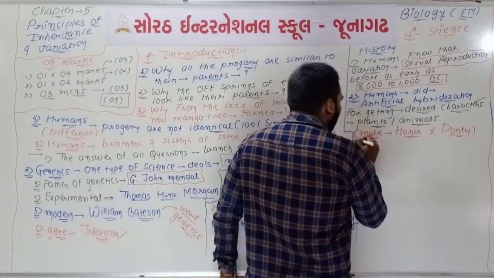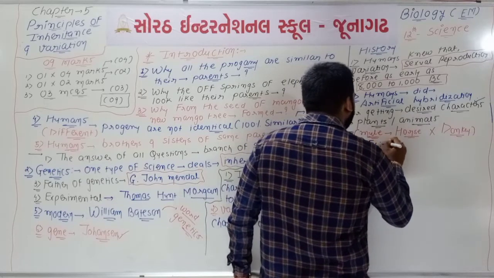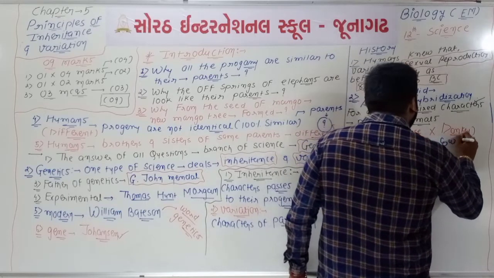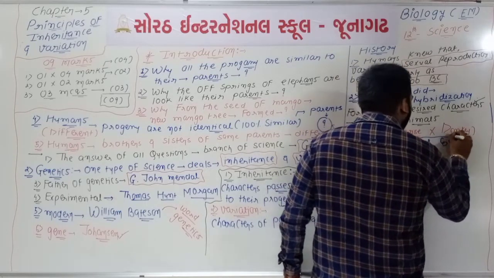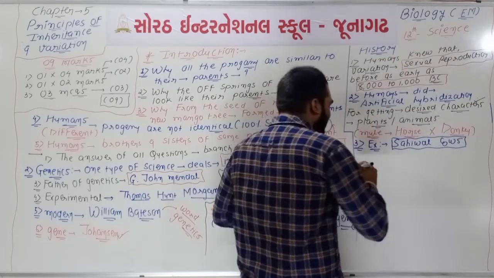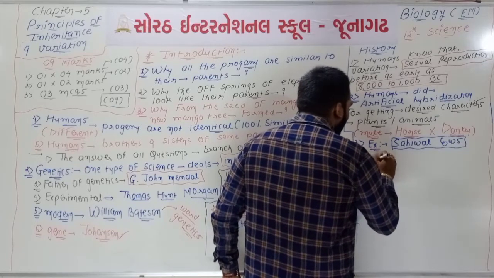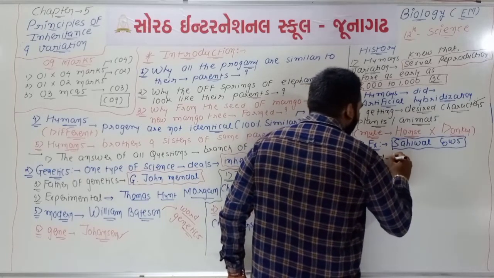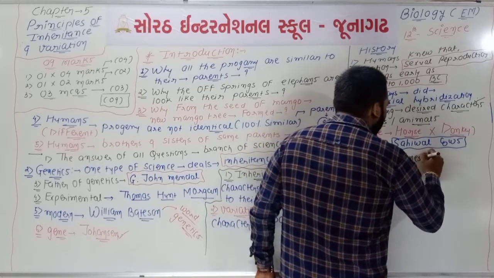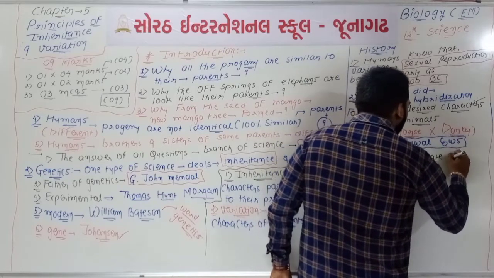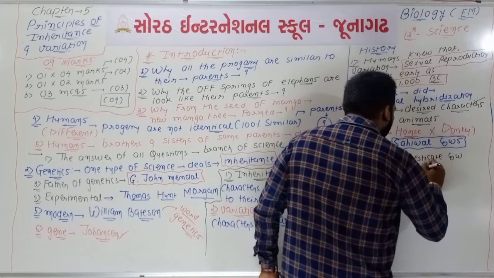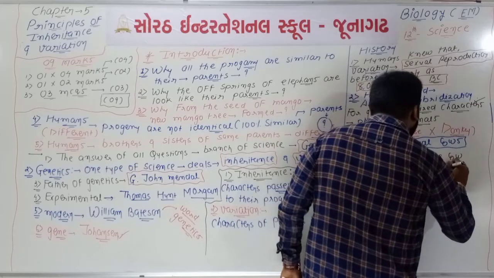Point number 3: in your book there is an example, the Sahiwal cow, Sahiwal cows of Punjab. Sahiwal cow is a one-liner question, a type of MCQ. This Sahiwal cow is what? It is one type of hybrid cow, a hybrid organism between a domesticated cow and a cow found in the forest.